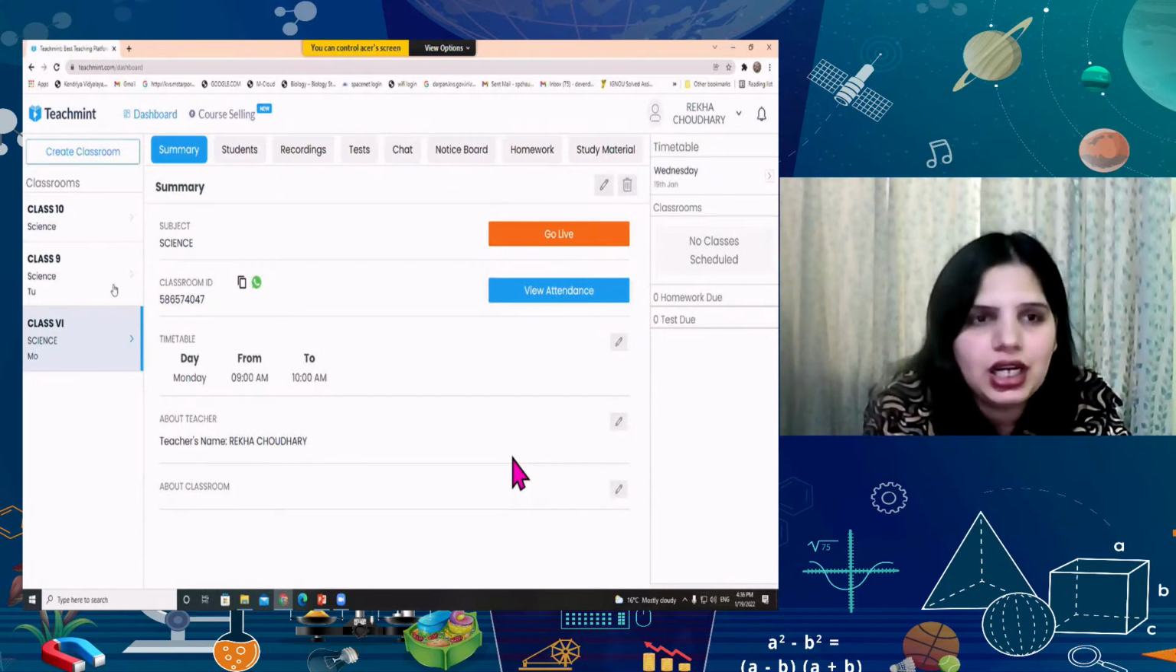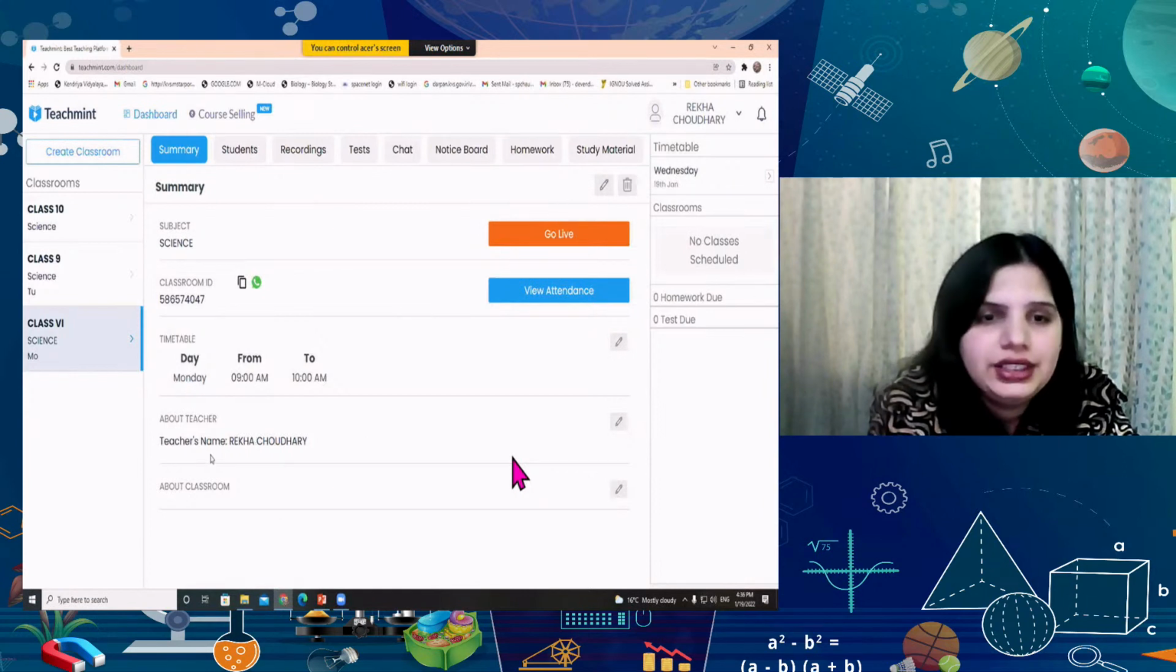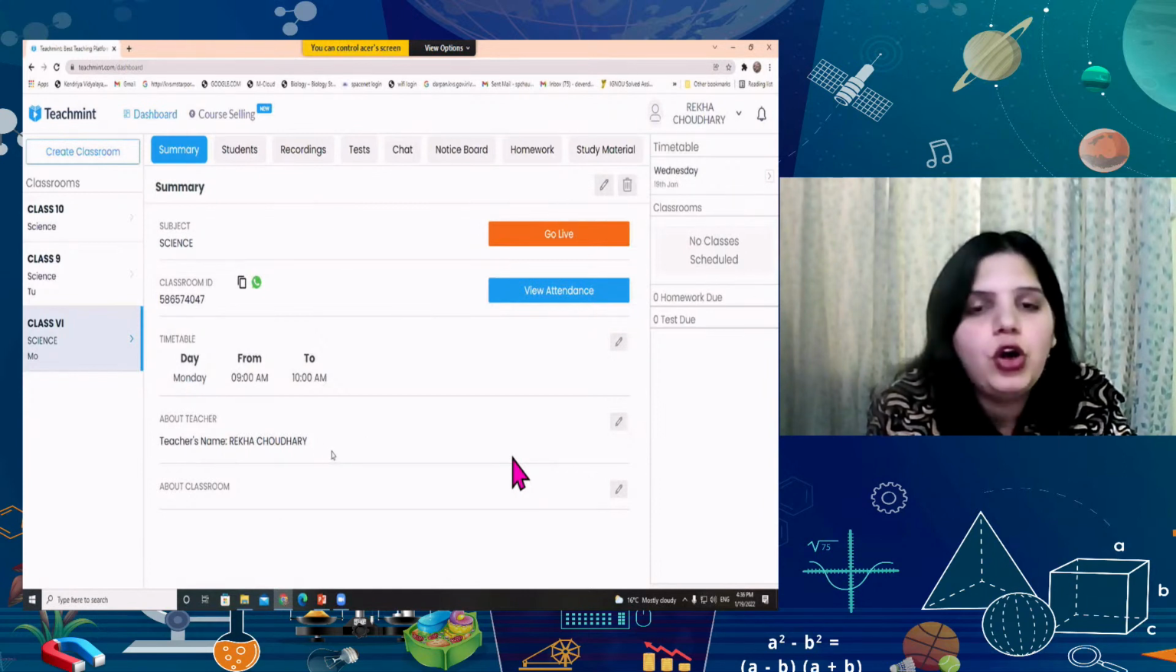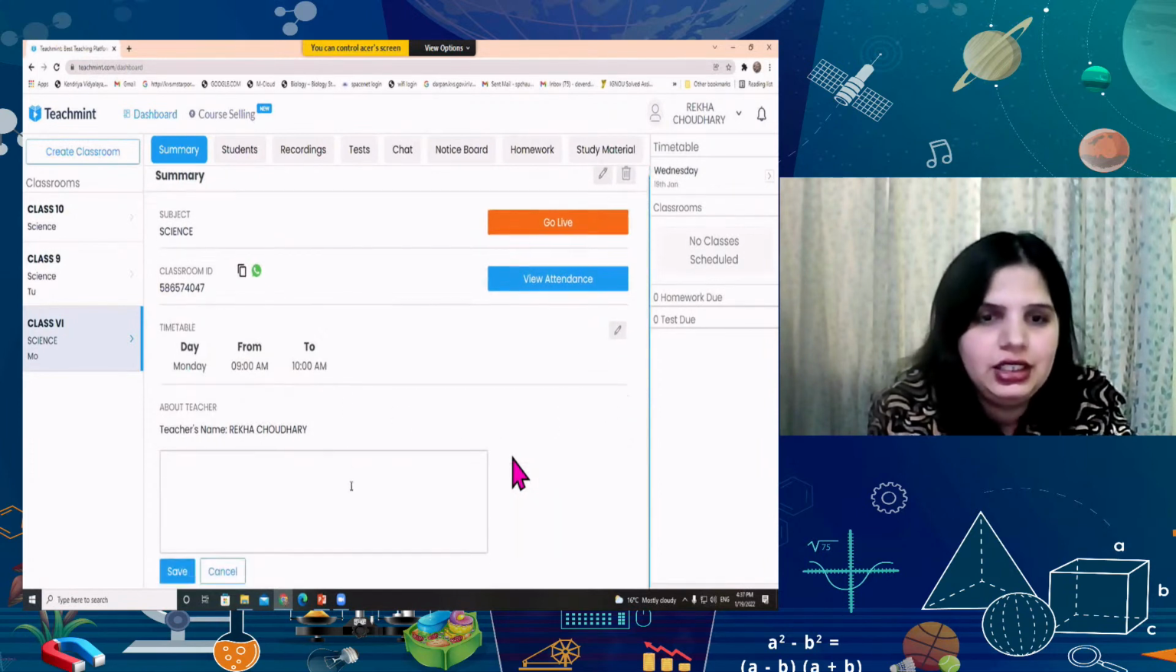I'll show you some classes where the students are present also. Here you can see the third one is timetable, day, from and to. If you want to add some classes, if you want to delete some classes, reschedule some classes, you can also do that with this edit icon. About teacher, it's showing my name. If you want to add some details with the name of the teacher, you can also do that with the teacher's icon.